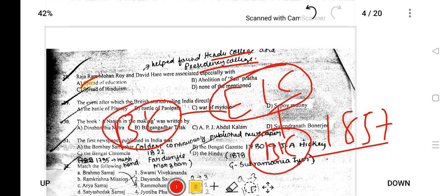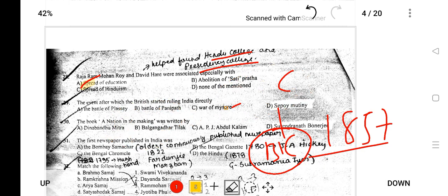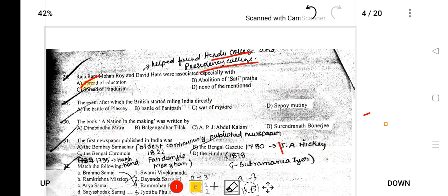However, after the Sepoy Mutiny, the total control went to the British government. It was after the Sepoy Mutiny of 1857 that the British started ruling directly.